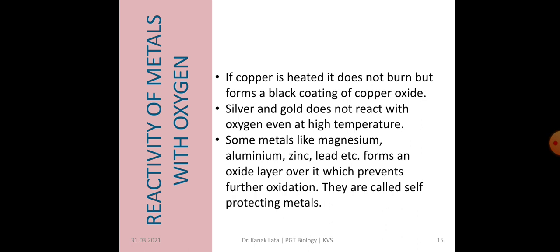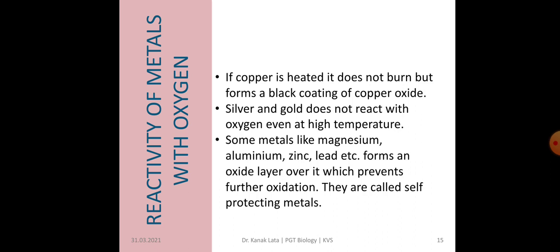Some metals like magnesium, aluminium, zinc, lead, etc., form an oxide layer over them, and this oxide layer prevents them from further oxidation, meaning further reaction with oxygen.